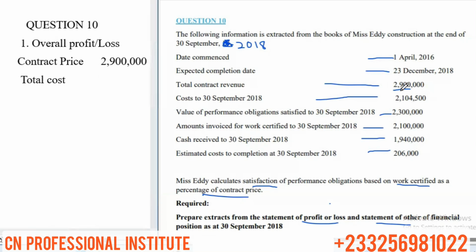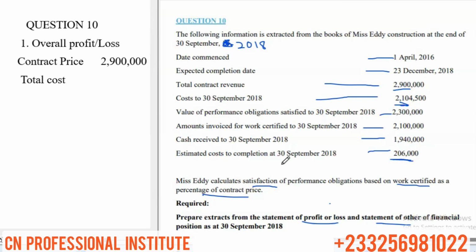If you come here, this is the cost to date. That's the cost to 30th September 2018, because we are preparing the extract as at 30th September 2018. So the cost to date is 2,104,500. And then the cost to complete is here, 206,000. That's the estimated cost to completion at 30th September 2018.